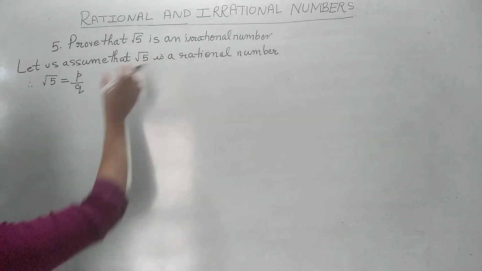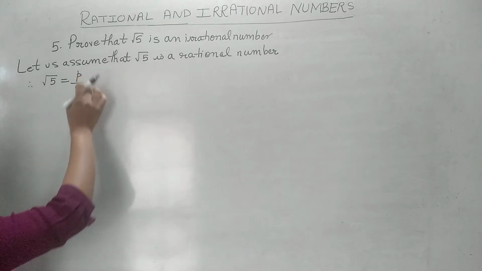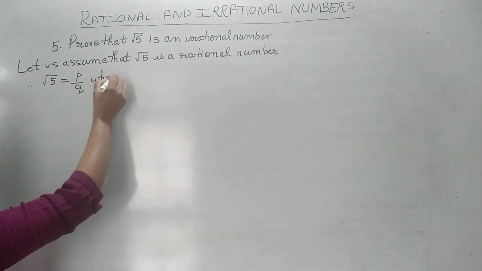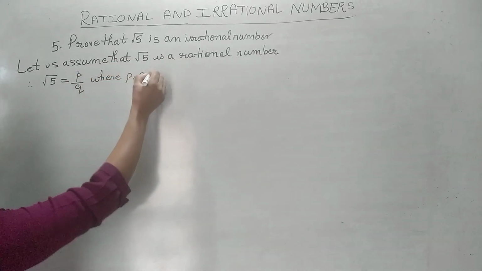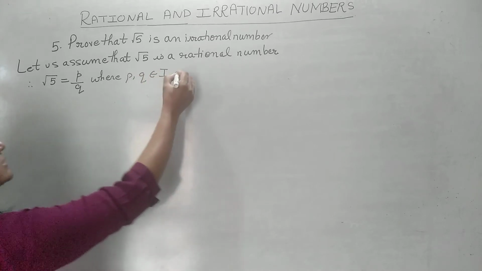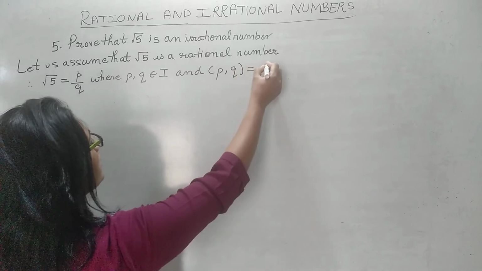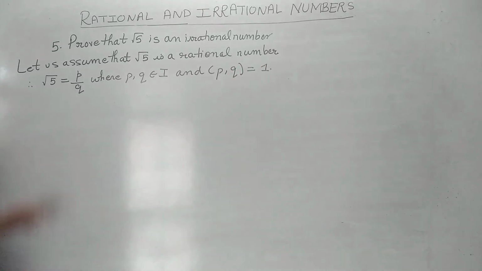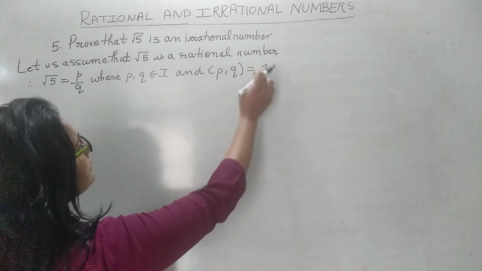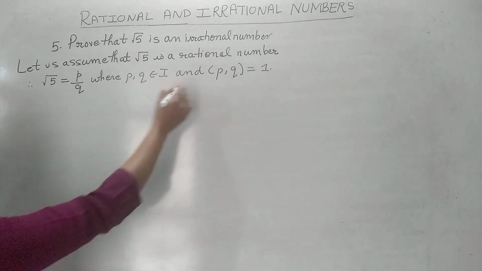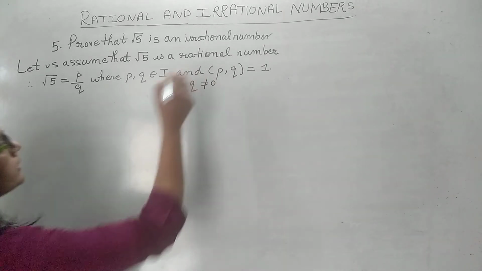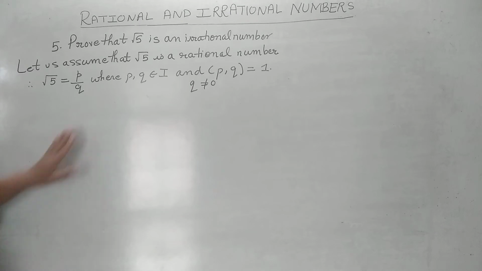If a number is rational, how can we write it? p by q, where p and q both are integers and they have only one factor in common, that is 1. What is its condition? p and q both are integers and their common factor is what? That is 1. But obviously this q is not equal to 0.